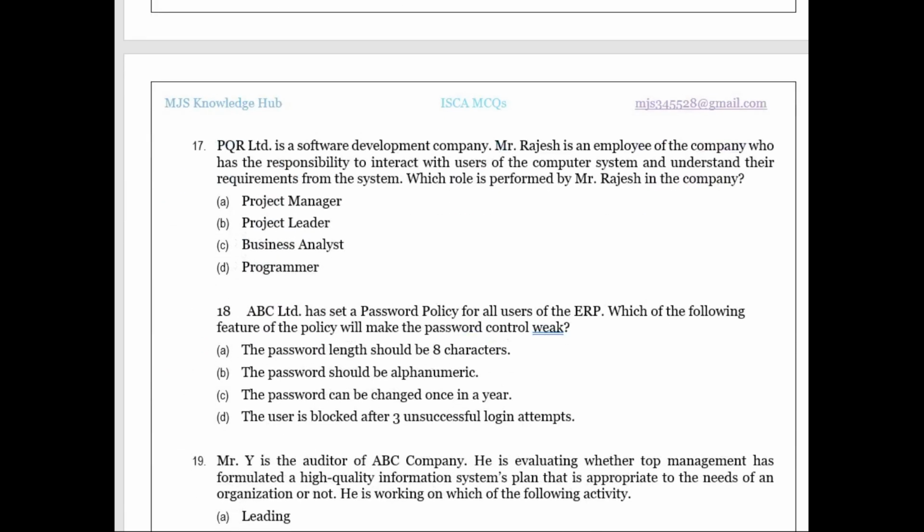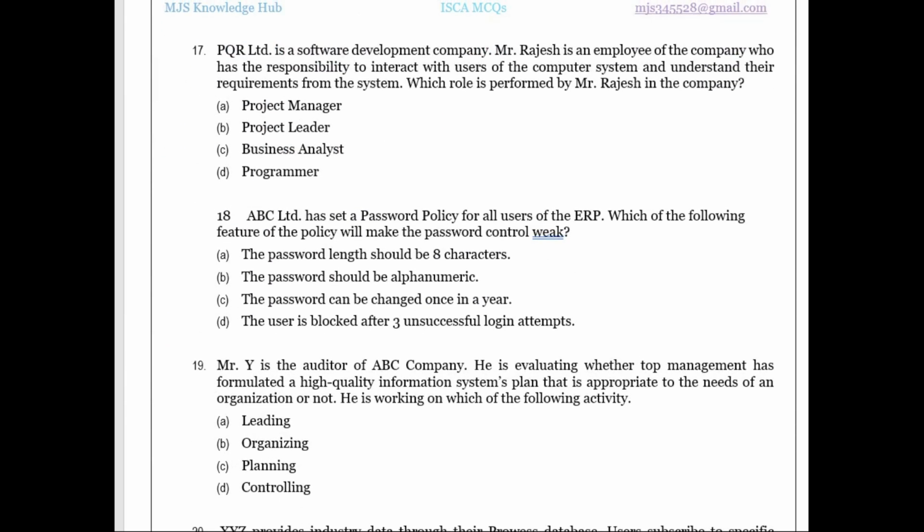Then PQR Limited is a software development company. Mr. Rajesh is an employee of the company who has a responsibility to interact with the users of the computer system and understand the requirements of the system. So they are developing a software, and this person has a responsibility to interact and know the requirements for developing the system. So what role is Rajesh performing?